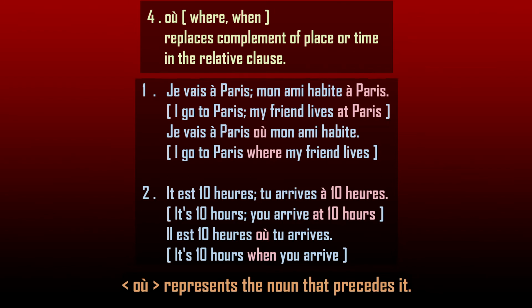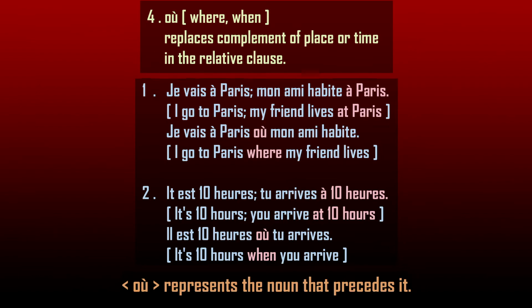So, both these sentences can be joined with the relative pronoun où to get a sentence like Il est 10 heures où tu arrives. It is 10 o'clock when you arrive.